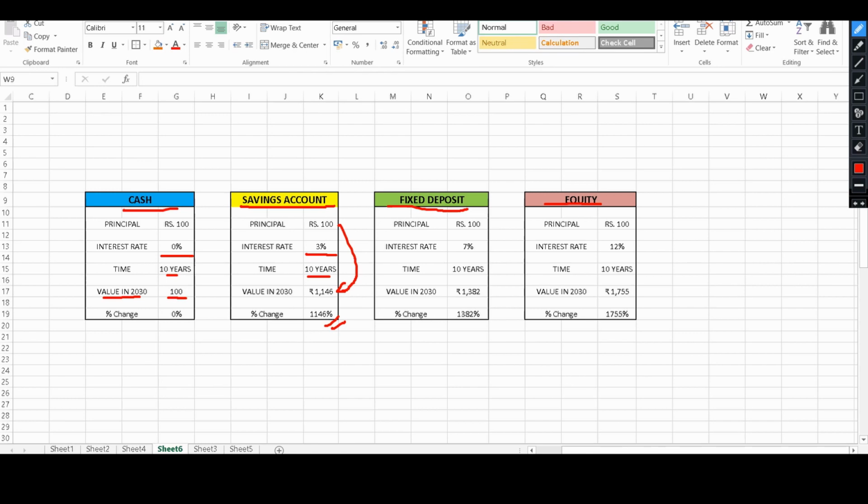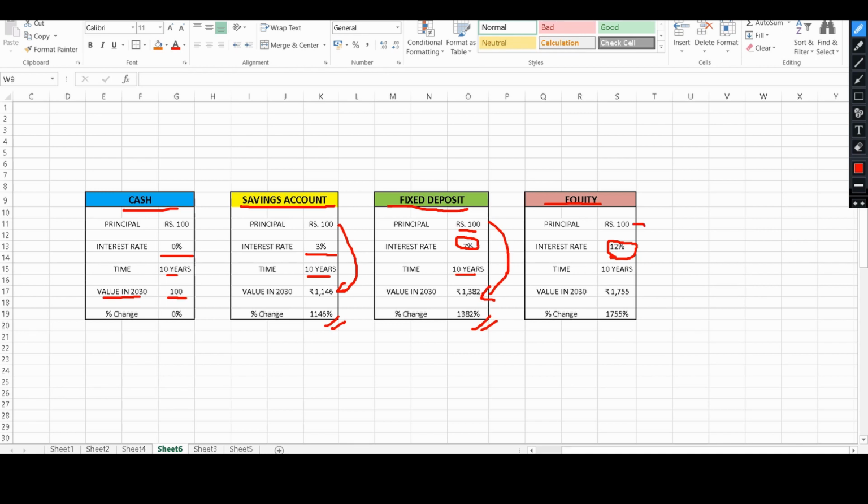Let's look at a fixed deposit. The interest rates are about 7 to 8% in large banks. For 10 years, the money was deposited and the value of the money became 1380. Next, in equity we are getting about 12 to 15% when we invest in mutual funds or stocks, the index.